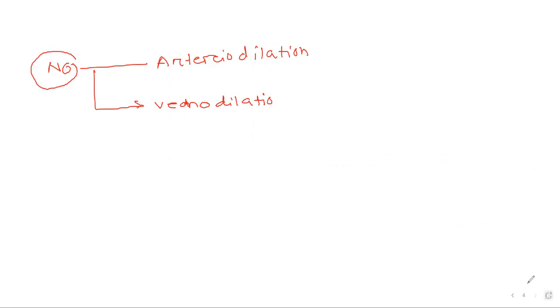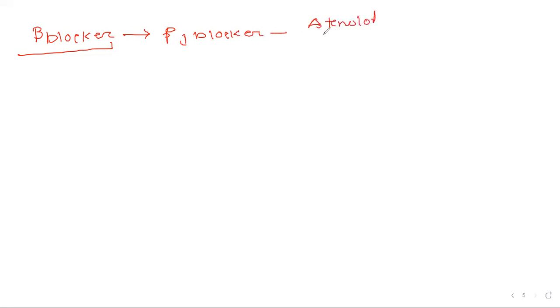Now we will see how beta blockers act on our cardiovascular system. What is the effect of beta blockers? We know that beta blockers are of two types. One is cardioselective beta blocker, and another is non-selective beta blocker, blocking both beta 1 and beta 2 receptors. Here, we are assuming that we talk about cardioselective beta blockers, as our topic is, cardioselective beta blocker means beta 1 blockers. They are named atenolol, metoprolol, propranolol, atenolol and metoprolol. Sorry, propranolol is beta 1 and beta 2, while atenolol and metoprolol are beta 1.